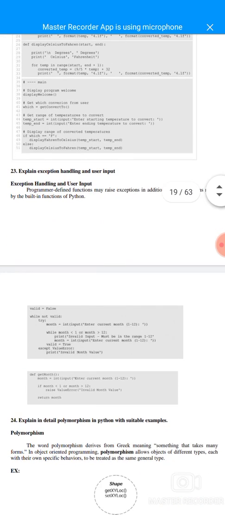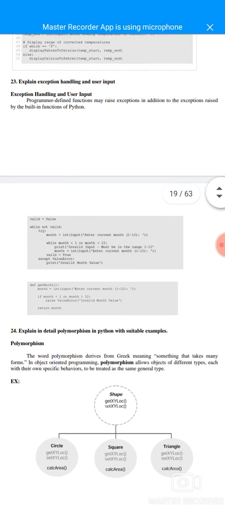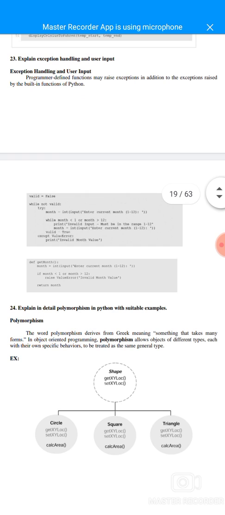23rd question: explain exception handling and user input. Programmer-defined functions may raise exceptions in addition to the exceptions raised by the built-in functions of Python. For example, valid equals false, while not valid, try: month equals int input, enter current month 1 to 12.